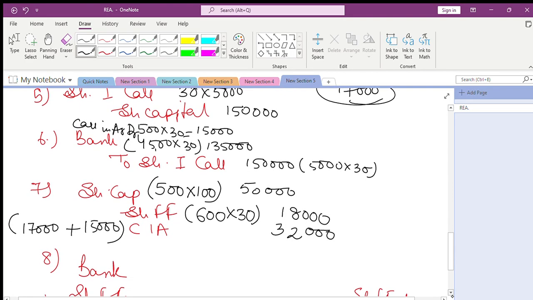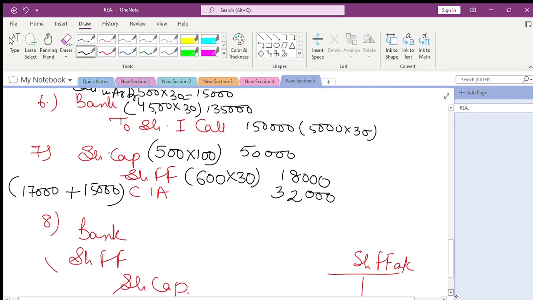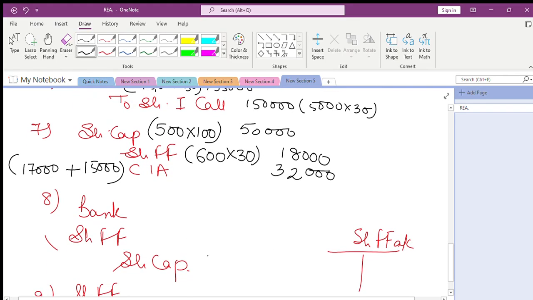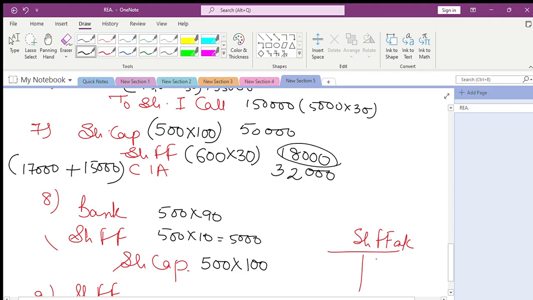Now these shares were reissued at a discount of 10 per share. How many shares are reissued? 500. Please don't take it as 600. 600 is what he asked for, but we gave him 500 shares. 500 into 100 fully called up. 500 into 10 we are told is discount. So what we must have received is 500 into 90. So this 500 into 10 is 5,000. 18,000 gets credited to share forfeiture.